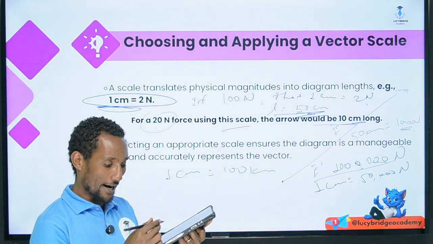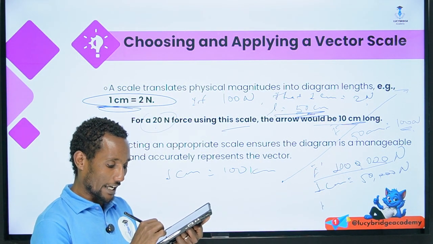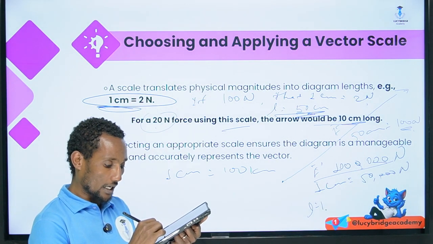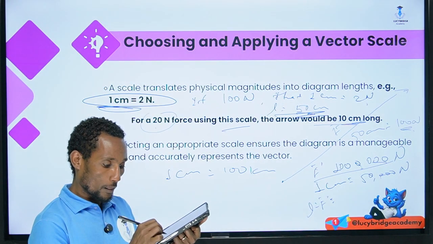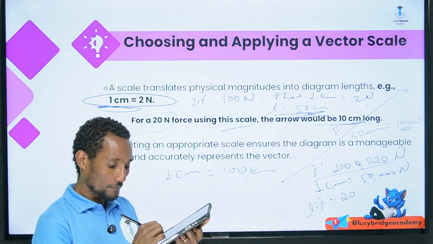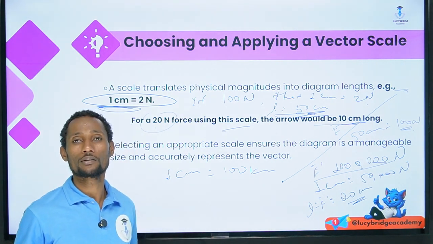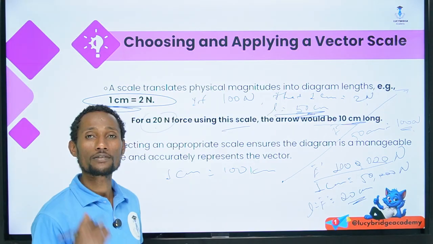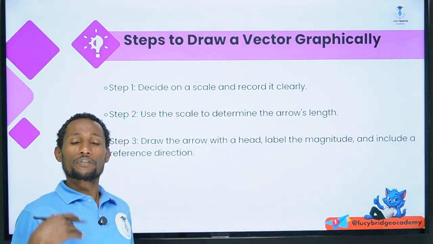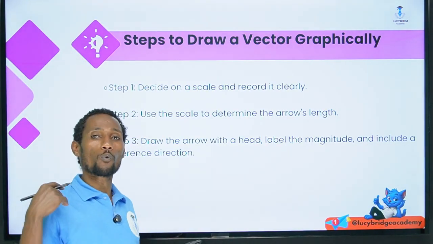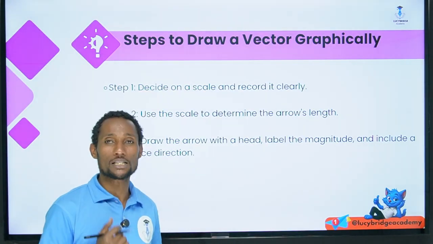Divided by 50,000, 100 by 5, we have what? The length of the scale, the result, is the force, which is the same as 20 centimeter. In such a way, you can identify the scale of the length of the arrow, or the magnitude of the arrow. With this scaling, to draw the representation of the vector, you have to follow 3 basic steps.